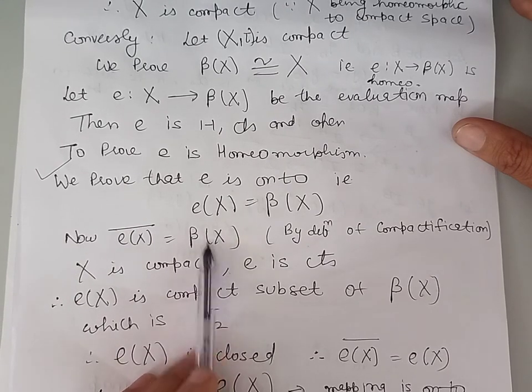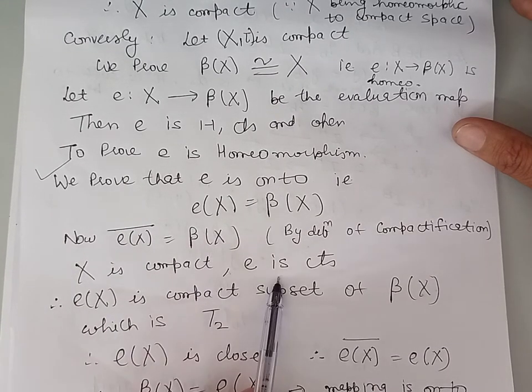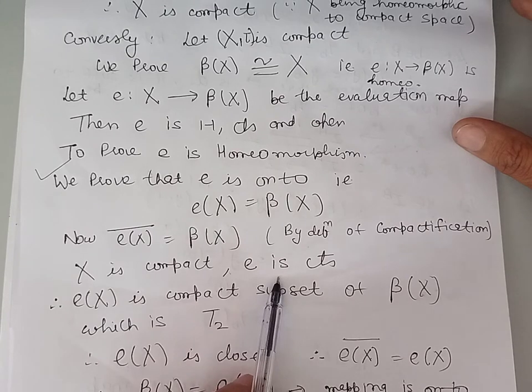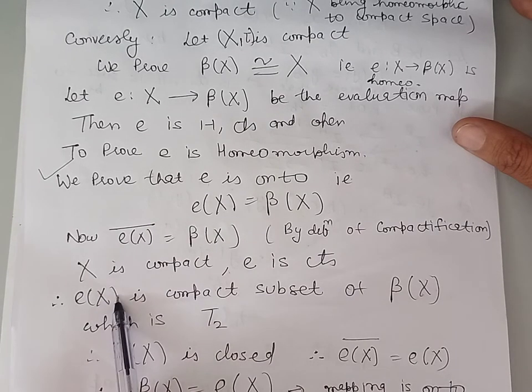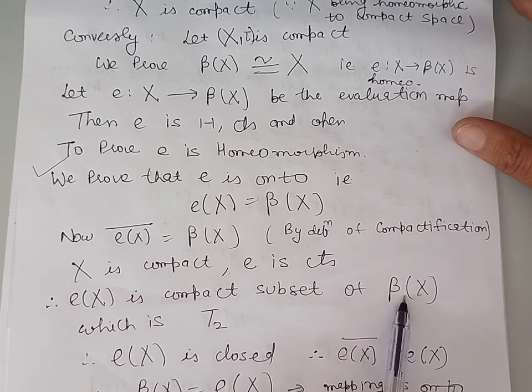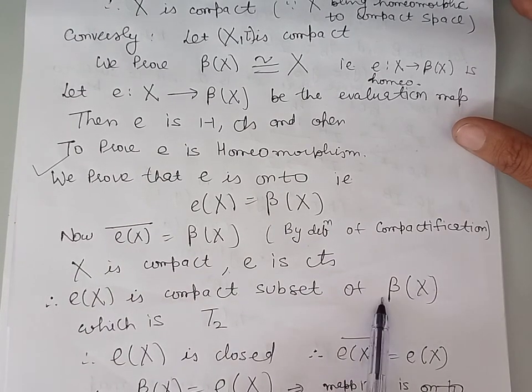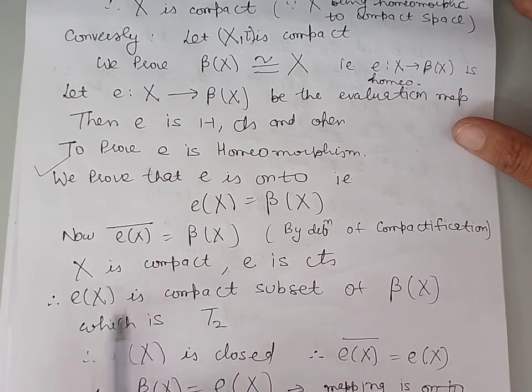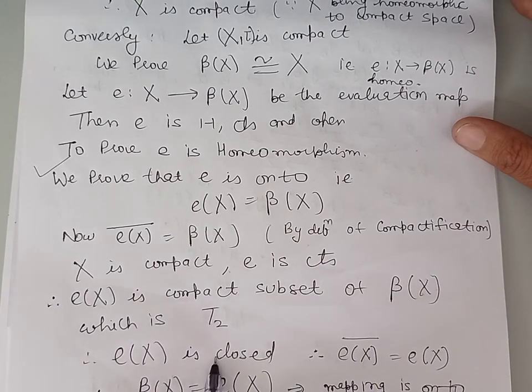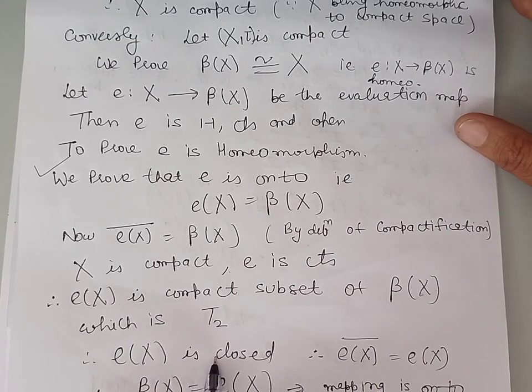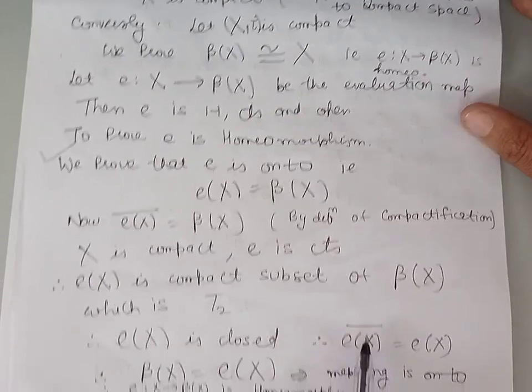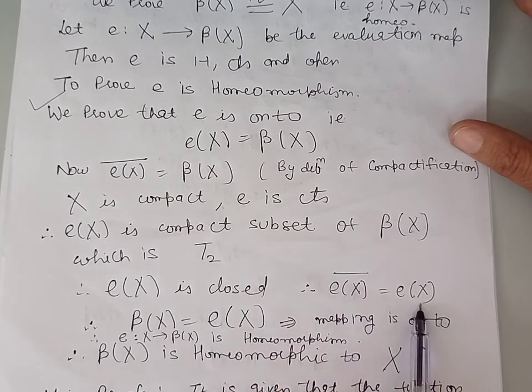Now X is compact, E is a continuous map. Therefore, E of X is a compact subset of beta X. Now beta X is T2 and a compact subset of T2 is closed. Therefore, E of X is a closed set, and therefore its closure will be identical to itself.